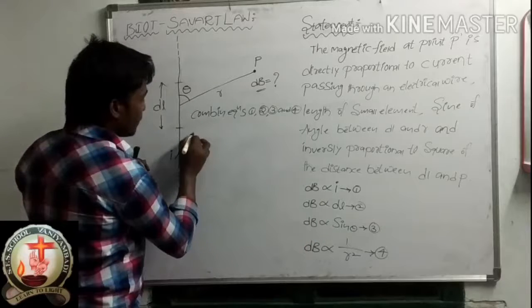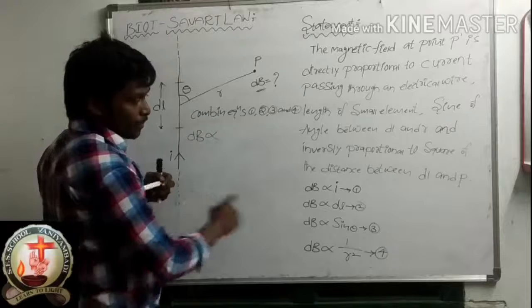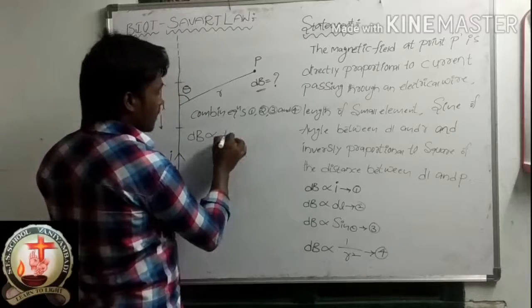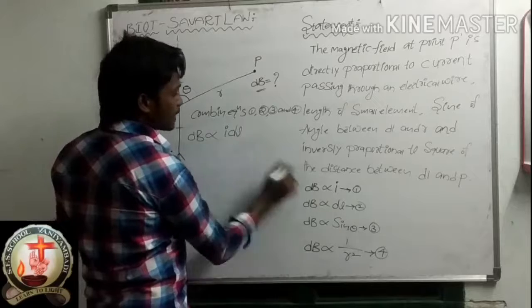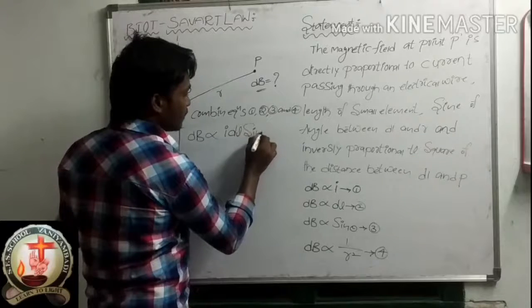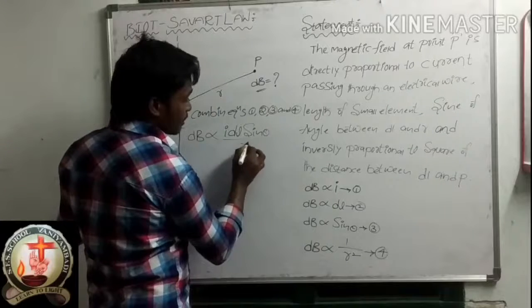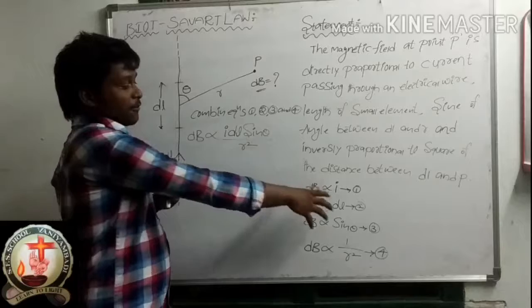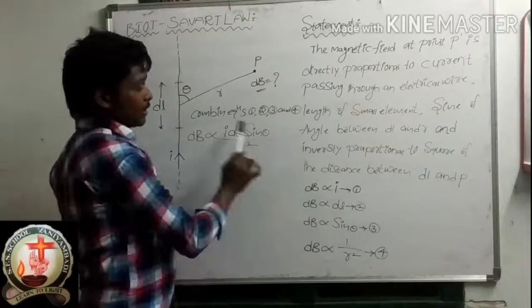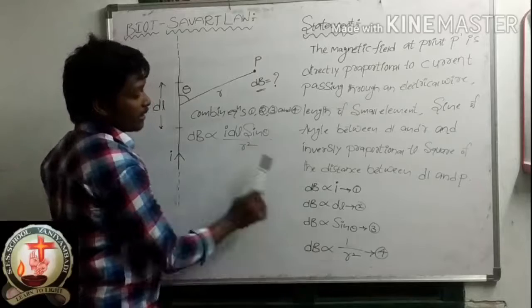So dB is proportional to I dl, then sin theta, divided by r square. So this is the combined expression of these 4 expressions: I numerator, dl numerator, sin theta numerator, r square denominator.